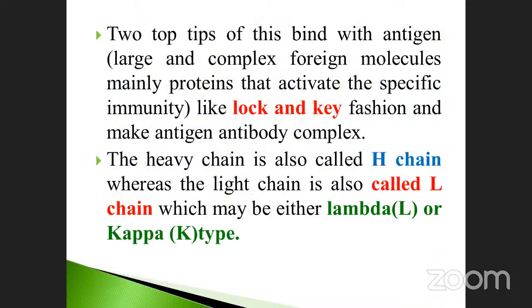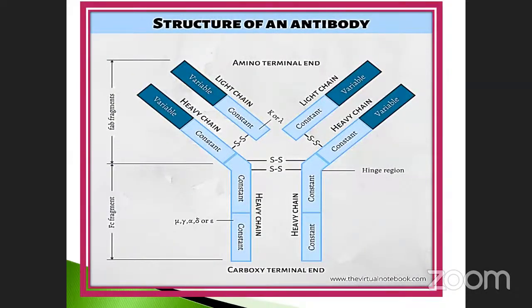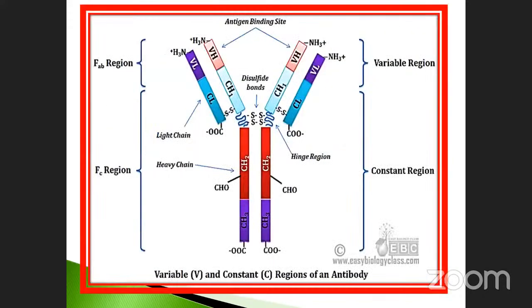Let's go to the next slide, so you can see clearly. See the structure, you can see the exact correct way. This is the variable chain. Okay, see the next one. This is the correct one. Here, this is VL and CL. What is that? The light chain variable region.